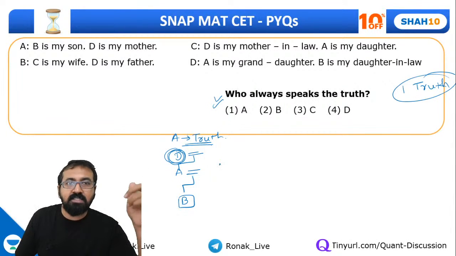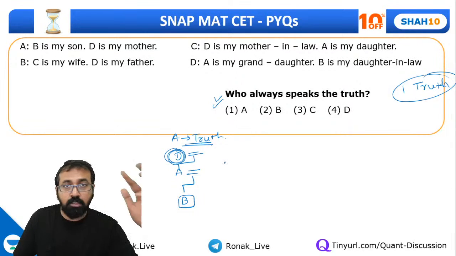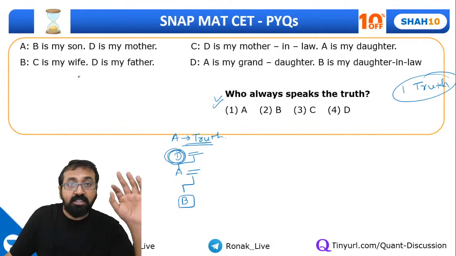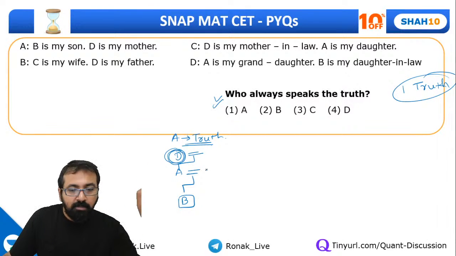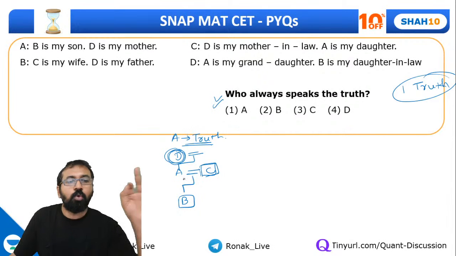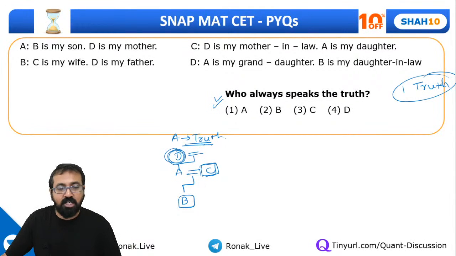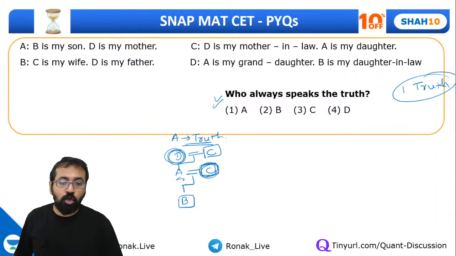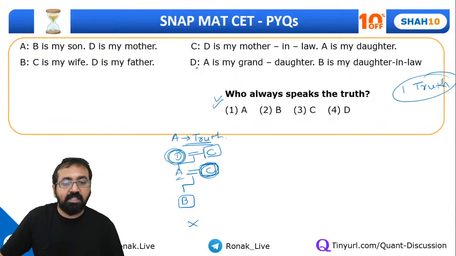See, married couple doesn't mean the other person can't be married. A is D's son, so A's wife may be there, but not a husband over here. Let's assume A's wife is C. This is one possibility, but it is an assumption. It may be possible that C can be A's husband. There are many possibilities here because A's gender is also not known. So this is an incomplete arrangement. Let's look at what happens when B speaks truth.